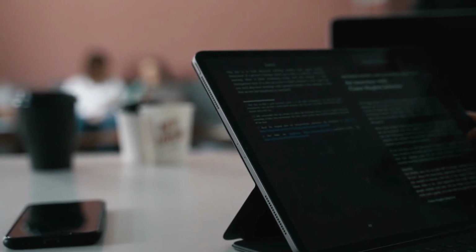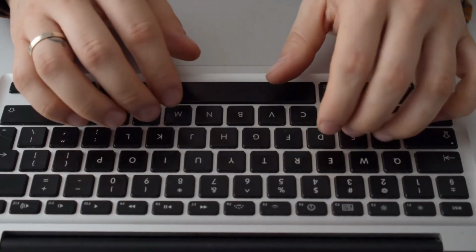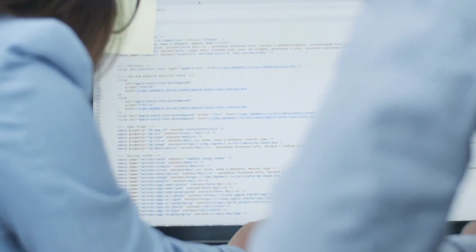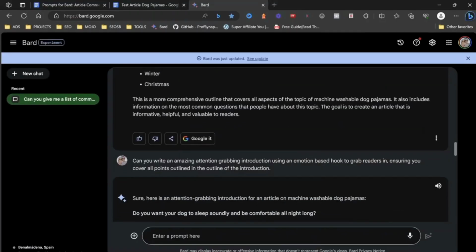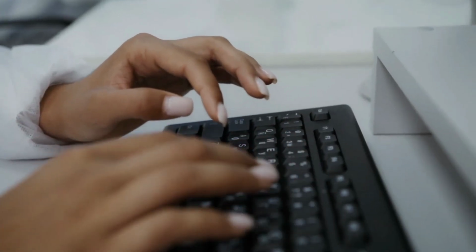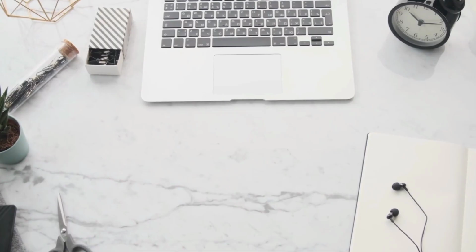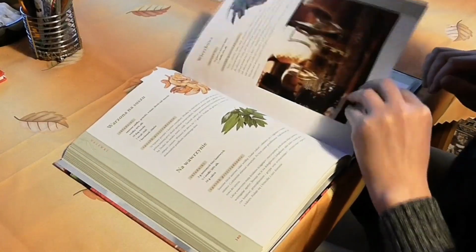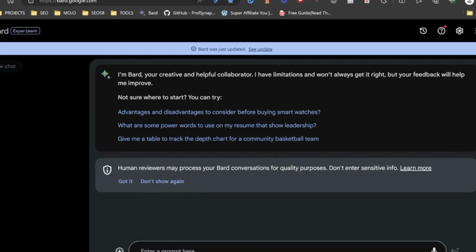Have you ever dreamt of creating an ebook but felt intimidated by the process? Fear not, the age of artificial intelligence, AI, has arrived, offering a powerful tool in Google Bard to streamline ebook creation for free. This guide will unveil the exciting potential of Google Bard, transforming you from an ebook novice to a content maestro. Buckle up and get ready to unlock the secrets of crafting a captivating ebook with minimal effort.